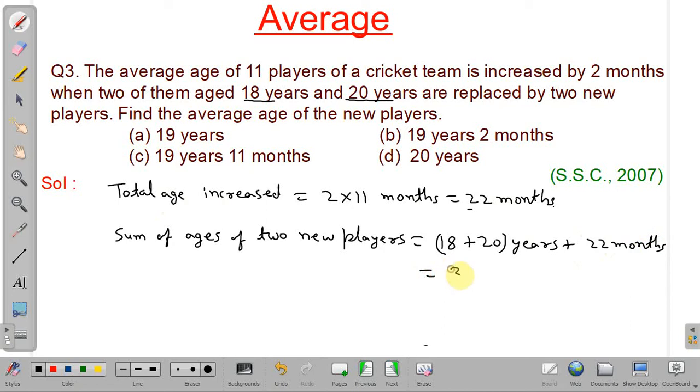So it will be equal to 38 years and 22 months. But we have to find the average age of the new players.